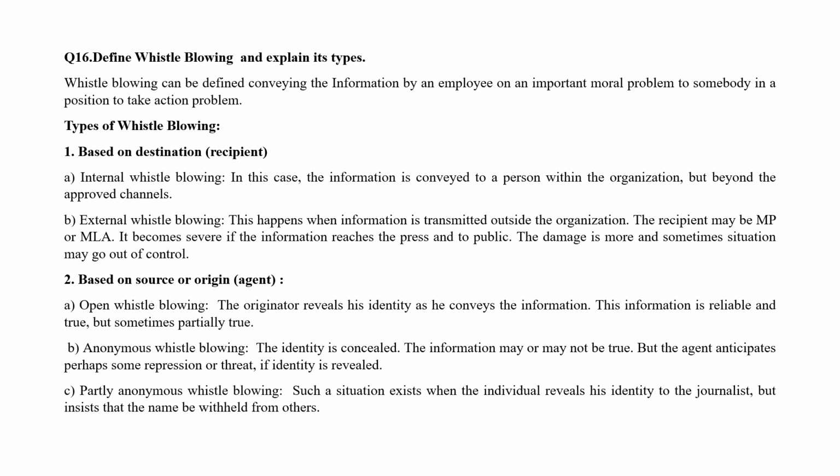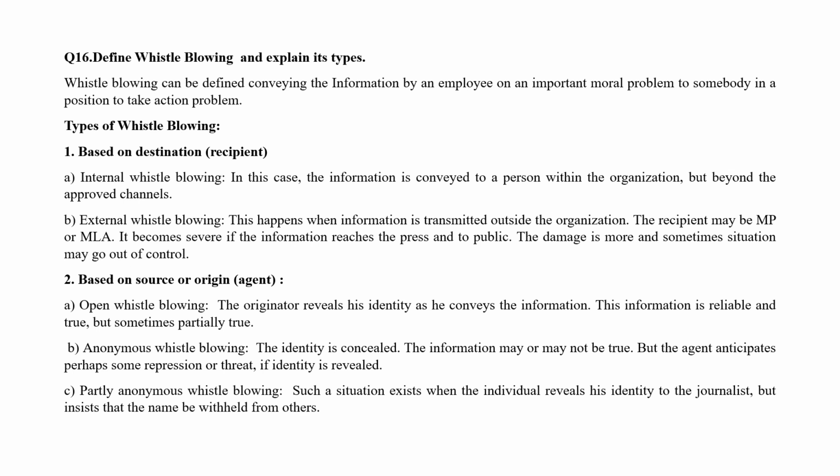Next question, 16th question. Define whistleblowing and state the different types of whistleblowing. Whistleblowing is known as conveying information by an employee on an important moral problem to somebody in a position to take action on the problem. That is whistleblowing. So types of whistleblowing, there are two classifications: based on destination, and based on source or origin, that is the agent.